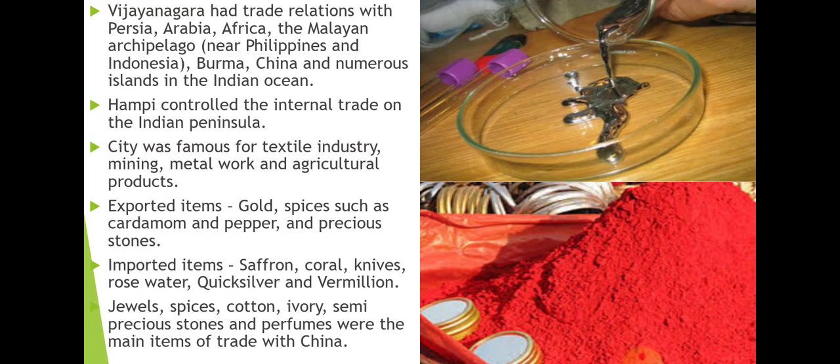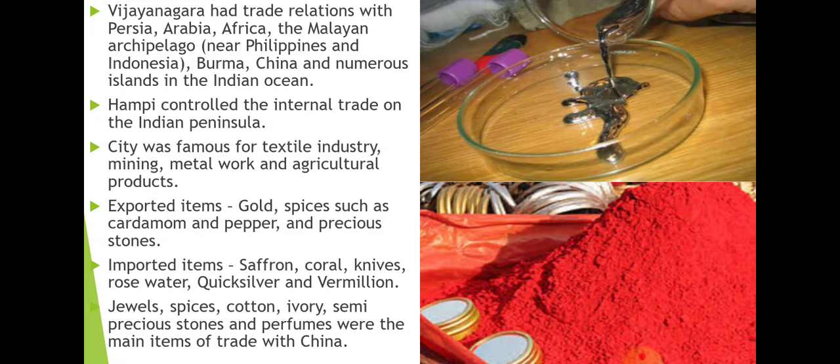Here you can see some of the main articles that were exported from Hampi, like gold, spices such as cardamom and pepper. And precious stones, the different kinds of colorful stones that were used for several purposes. People used to wear them as necklaces, and some stones and minerals were used for making medicines and all. So these were the things which were exported from India, and particularly Hampi.